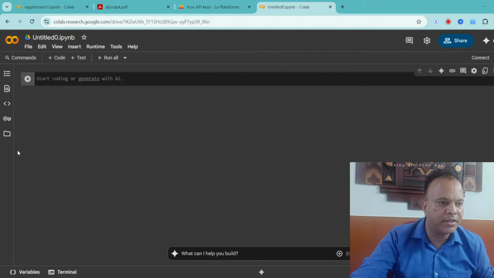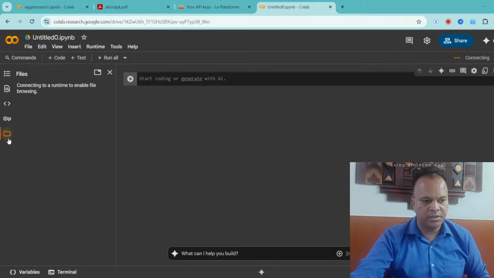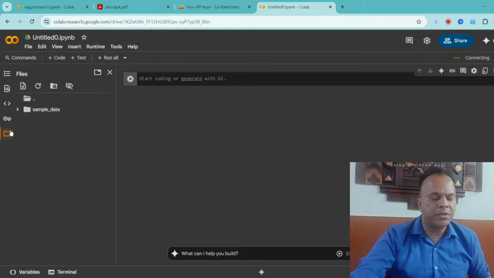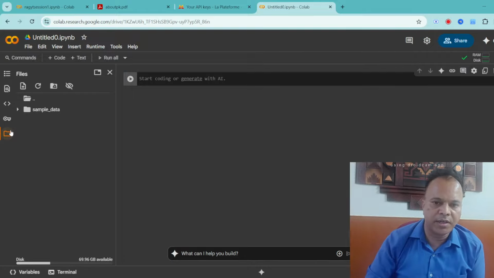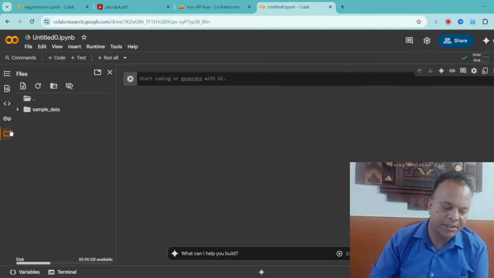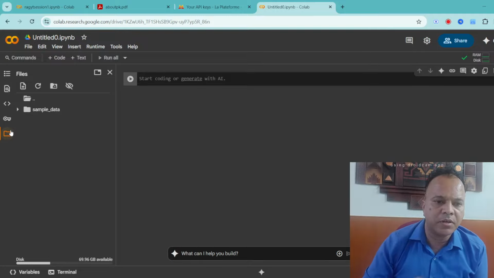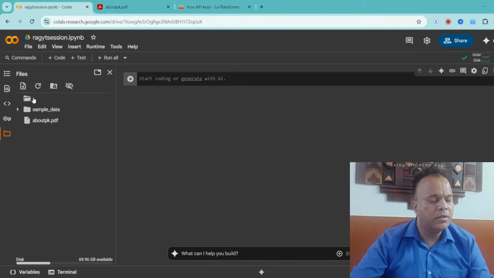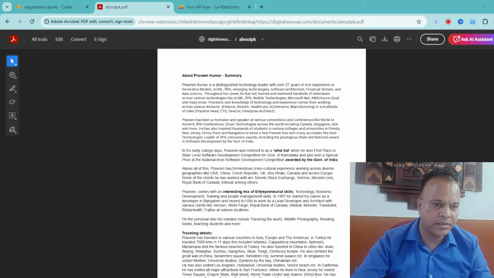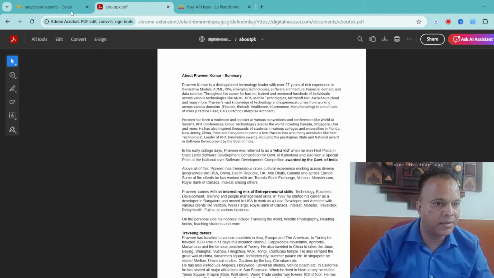I'm opening one again here, and then click on the folder on the left side, and then two things you can do. You can open up Google Docs or something and search for Narendra Modi or Virat Kohli or MS Dhoni or Shah Rukh Khan, whatever you want. Copy that data, put it in Google Docs, save it as a PDF, and then locally you can upload it. Okay. So now once you have the PDF, take your time and see if you can download this PDF and upload it.